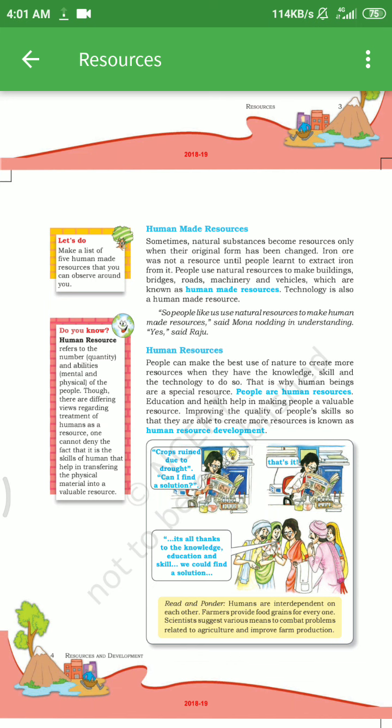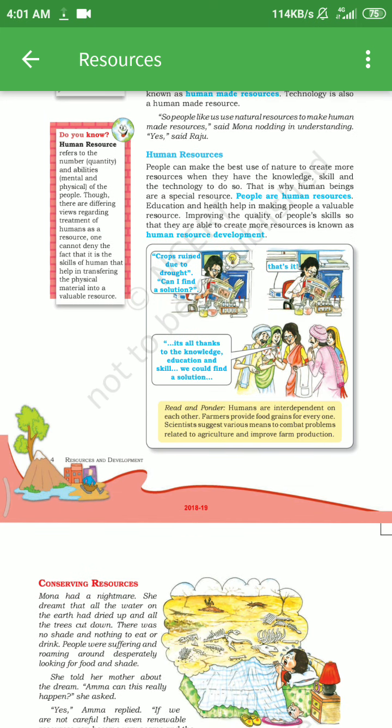I hope you understand what human-made resources are. For better understanding, you can see the picture here.